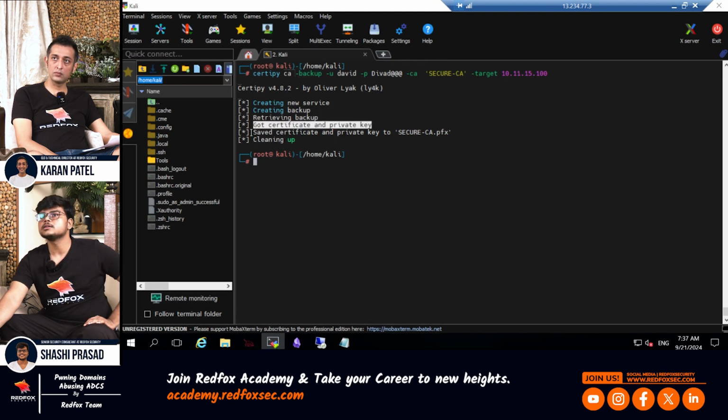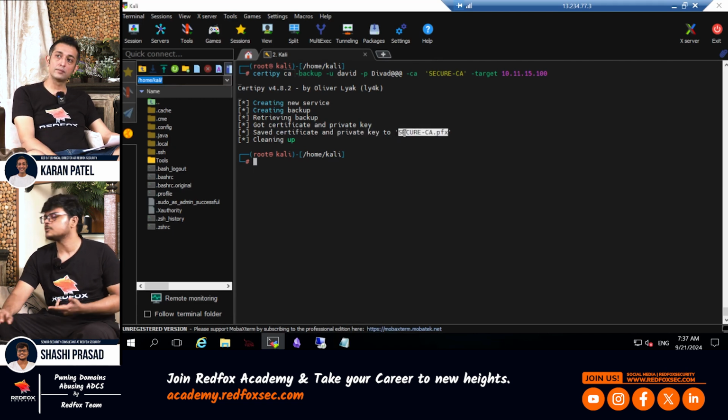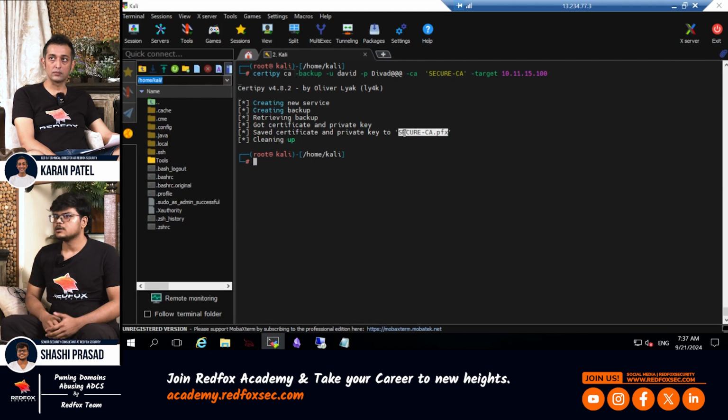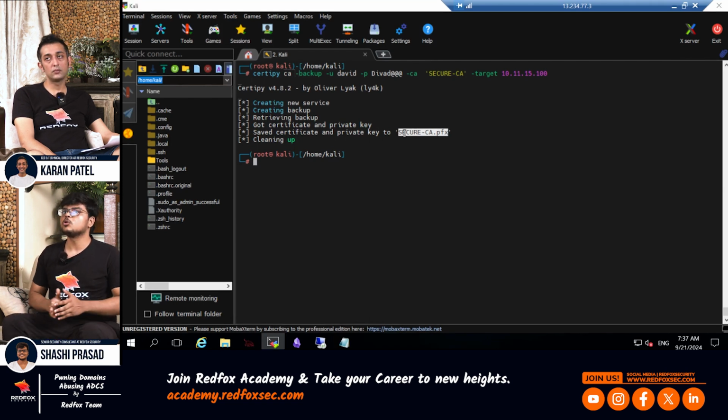I think it generated a certificate and embedded the private key and basically created this certificate. So this certificate holds the private key. And once we have this, then we can perform a golden certificate attack.